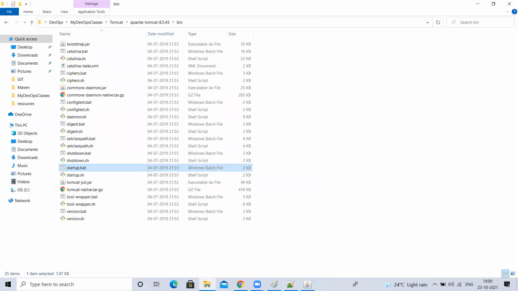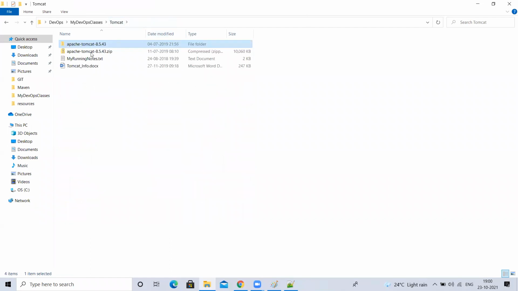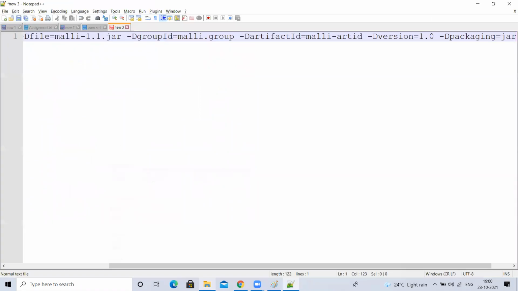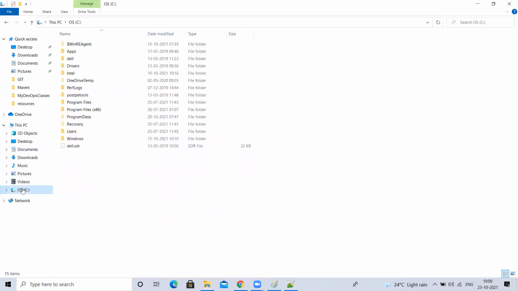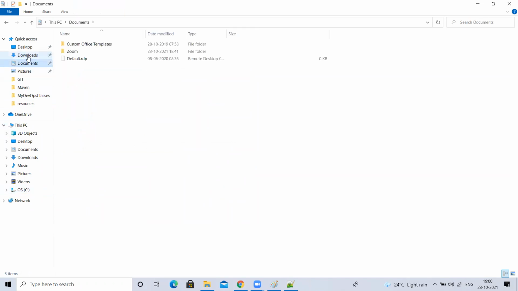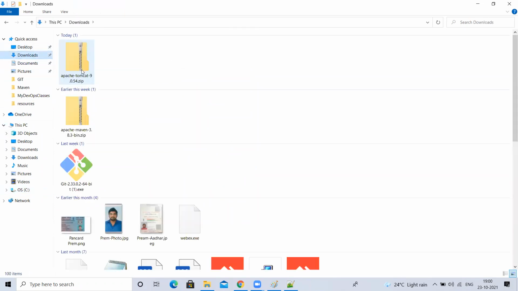Now what I want to do is, let me close this because I'll show the downloaded one, not this older one. I'll take the latest version. We downloaded it some time ago, right? So let me take the Tomcat. If we get any issues, let us face that and solve it. In Downloads, just now I downloaded this one, right? Tomcat. Let me take this.